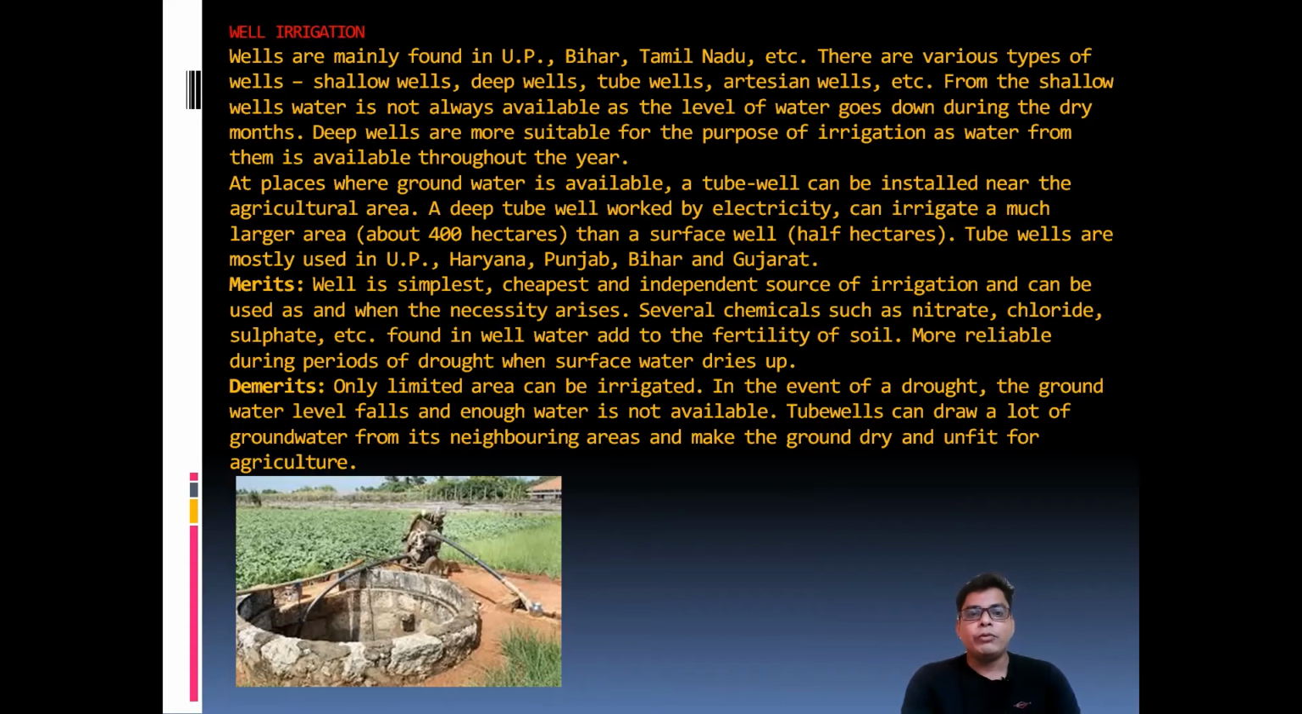Among the merits, the well is the simplest, the cheapest, and an independent source of water, which means every farmer can construct a well and take out the water for the purpose of irrigation or for watering his or her land. As for the demerits, there are limits: only a limited area can be irrigated. Because of the shortage of water, or because the groundwater level is very low, even in a drought the ground water falls, and enough water may not be available in that area. So this can happen.